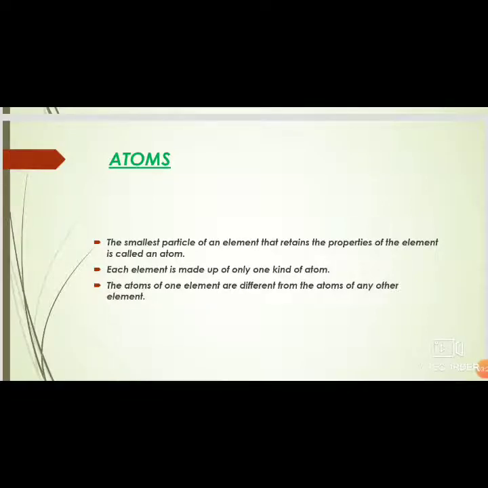If we compare all the atoms of oxygen, we will find that they are chemically identical. And if we compare all the atoms of nitrogen, we shall find that they are all chemically identical. But if we compare the atoms of oxygen and the atoms of nitrogen, we shall find that they are different from each other.